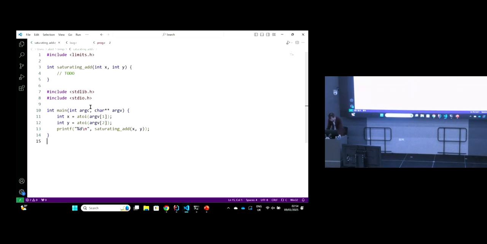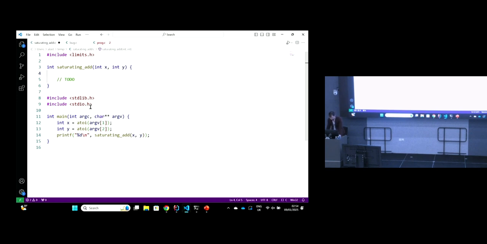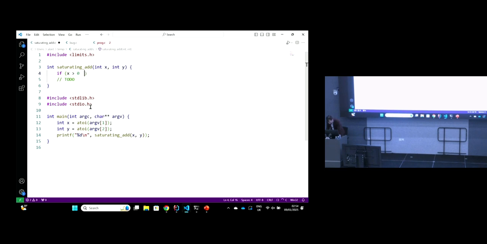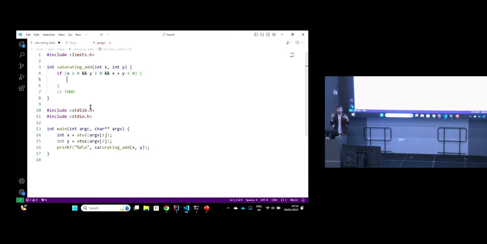In saturating add, we've got a main that is going to take two integers x and y from the command line, and it's going to print the result of adding them using this saturating add function. So a way we might do this, if we didn't know about undefined behavior, is something like the following. If x is greater than 0 and y is greater than 0, but also x plus y is less than 0, that would indicate that x and y were very large and we've added them together and got something negative, so we've overflowed. In that case, we'd want to return int max.